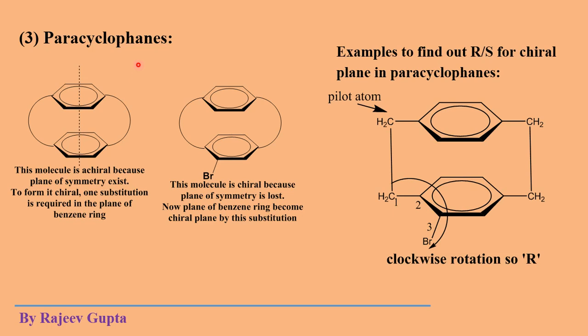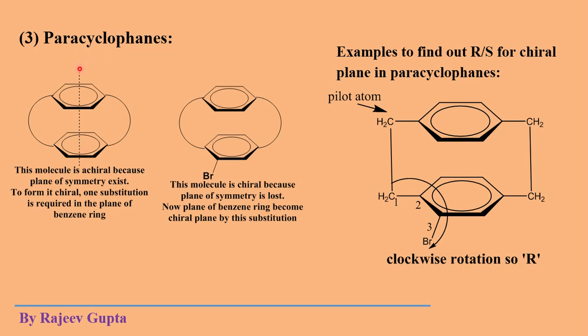Now we come to the paracyclophanes. This is the basic carbon skeleton of a paracyclophane. As we see, both benzene rings are arranged in a sandwich-like manner, and both rings are attached by two polymethylene chains at para positions. Both of these positions are para positions. So this arrangement is just like a sandwich.